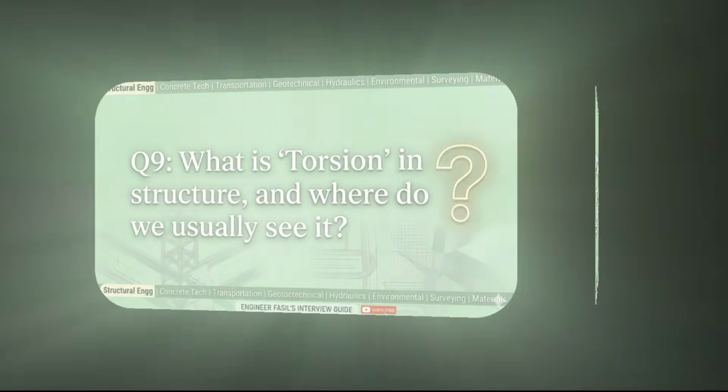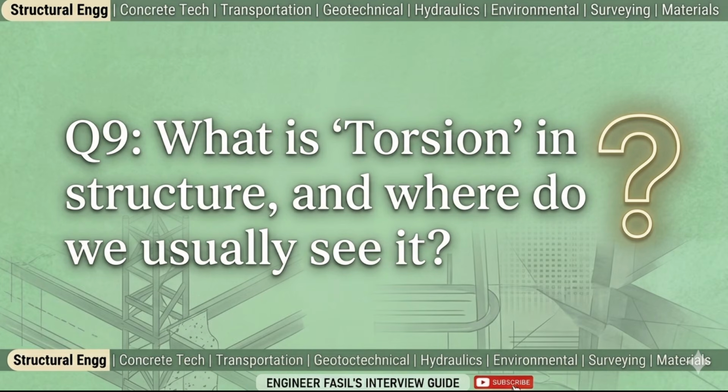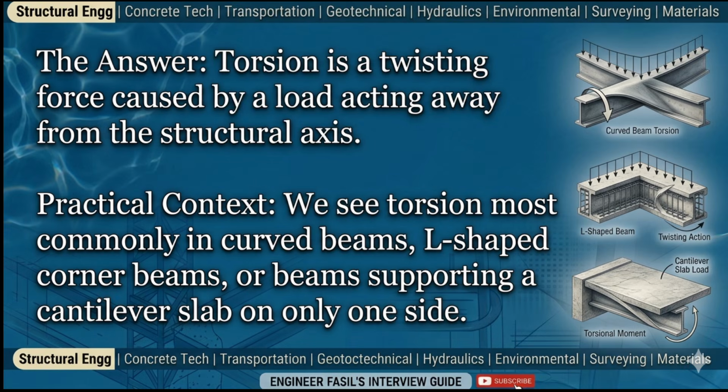Question number 9. What is torsion in structures, and where do we usually see it? Answer. Torsion is a twisting force caused by a load acting away from the structural axis. We see torsion most commonly in curved beams or beams supporting a cantilever slab on only one side.